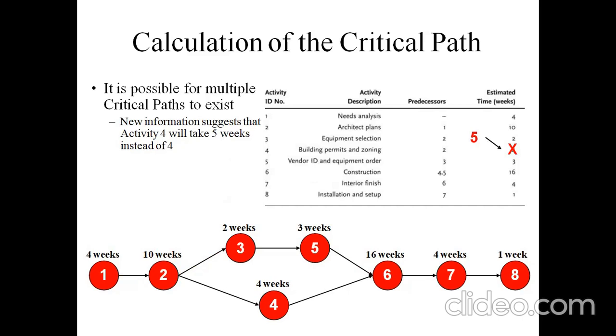New information suggests that activity 4 will take 5 weeks instead of 4. So if the fourth activity takes about 5 weeks, not 4 weeks, the critical path is also the same for the second path. Here we have also attained a 40-week critical path. A 40-week duration is required in the path of 1, 2, 4, 6, 7, 8.